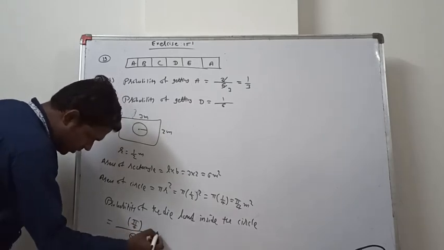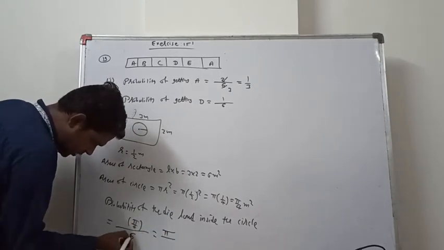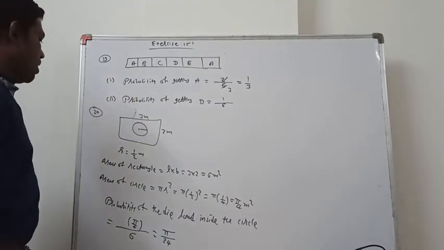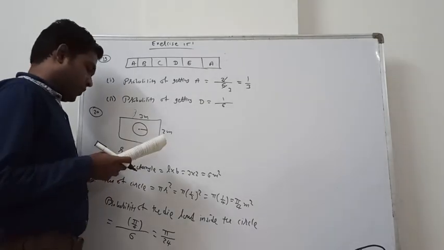Now simplify this, pi in the numerator as it is, 6 4s are 24. So this is our answer, pi by 24.